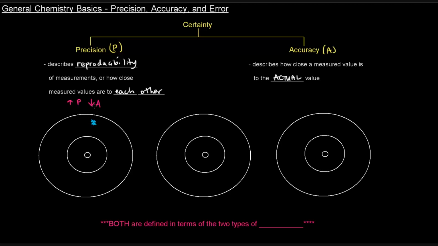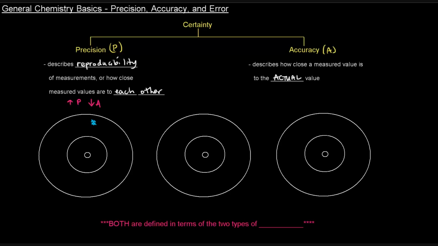Because the actual target is that center, the bullseye, and we're really far away from it. But we're really precise because every single shot is really, really close to each other. The reproducibility of the measurements is really high, if you imagine that in a lab, measuring the same value over and over and over. So in this case, this is very precise, but inaccurate.